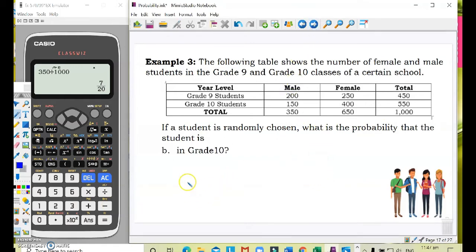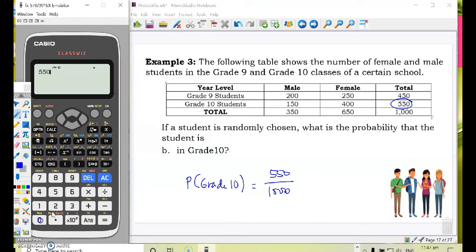Okay, let's have another one. How about the probability that it's a grade 10 student? Again, it's regardless whether it's male or female. Therefore, we're going to take the total of grade 10 students, and that's 550. So we have 550 divided by 1,000. Let's use our calculator. 550 divided by 1,000 is equal to 11 out of 20. So there's 11 out of 20 chance of getting a grade 10 student when a student is randomly chosen from the given set of data.